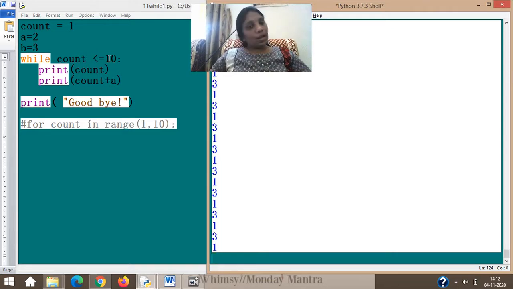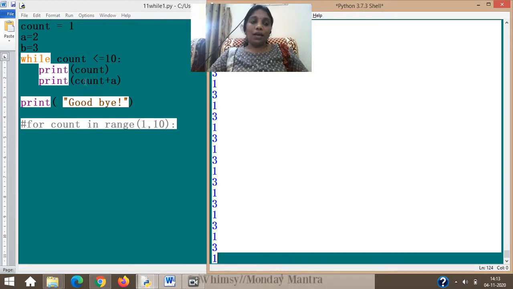1 is less than or equal to 2, 1 is printed, and 1 is added with 2, 3 also printed. See, it keeps on doing, because the question was saying as long as the condition is satisfied. In a for loop, the Python interpreter knows when to stop, because we have given an ending point, and sequentially count will get 1, 2, 3, 4, 5, 6, 7, 8, 9. Here the Python interpreter in a while loop cannot do that. That means count will never get the next value after 1, which is of course to be 2.